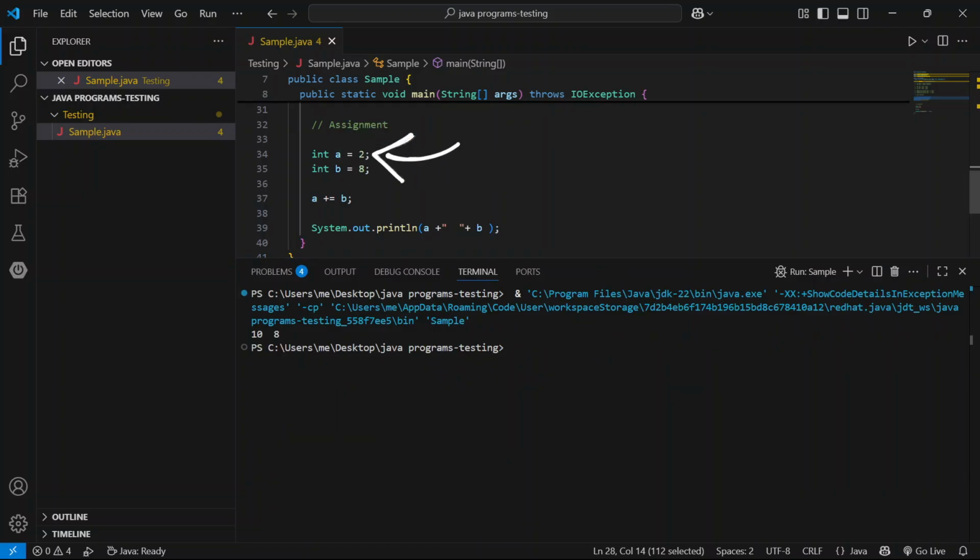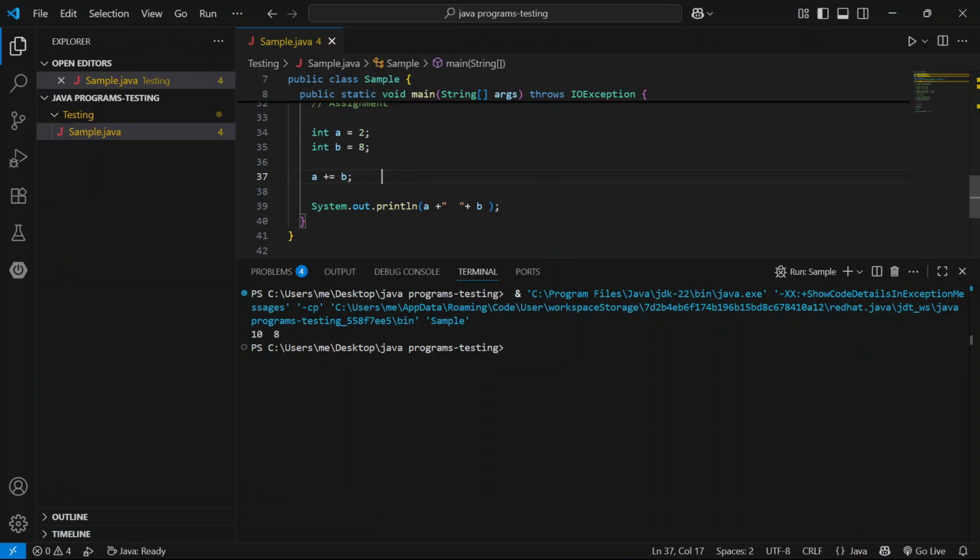Initially a value is 2, b value 8. Later a value changes because here a plus equal to b. Internally a equal to a plus b. Both are the same. Now a value is 2, b value 8. 2 plus 8 is 10 and assigned to a. So that's why we got 10 and 8.